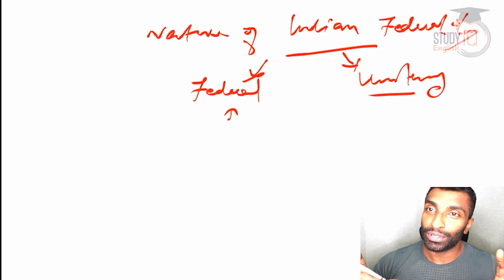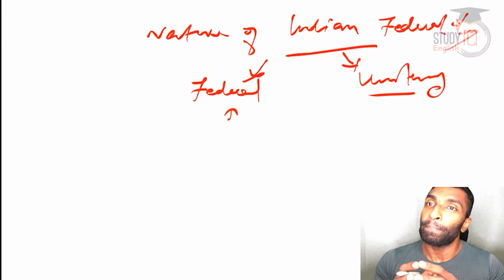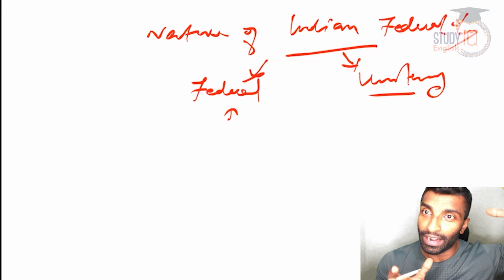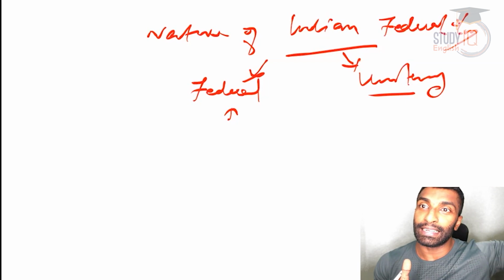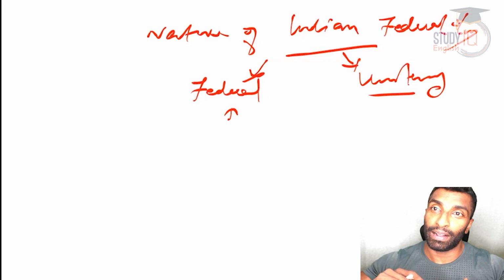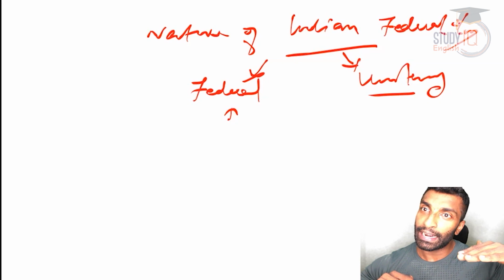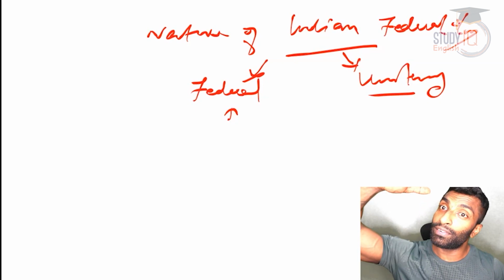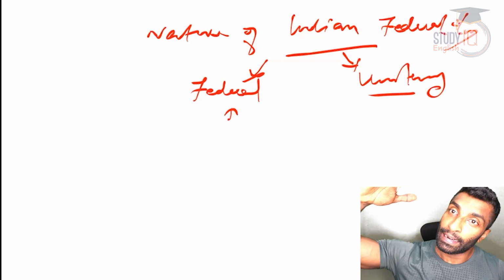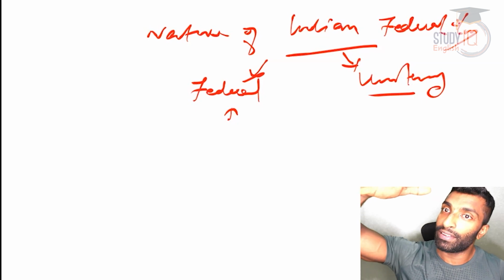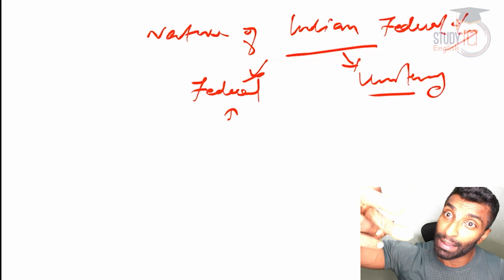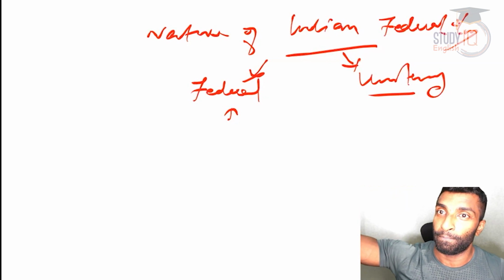I want to make sure this difference is very clear: federalism is two governments at different levels, a state government and a central government. Diarchy is rule of two at the same level. At the provincial level there was diarchy in 1919, and at the central level it was introduced in 1935. At the central level, the viceroy had the reserve list and the ministers had the transferred list. That means at the same level, two rules are there.